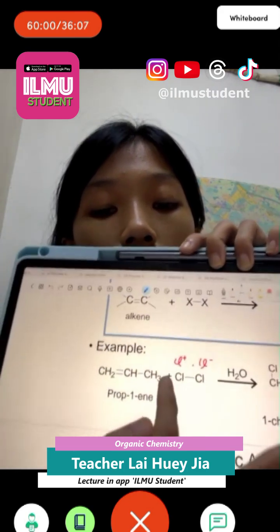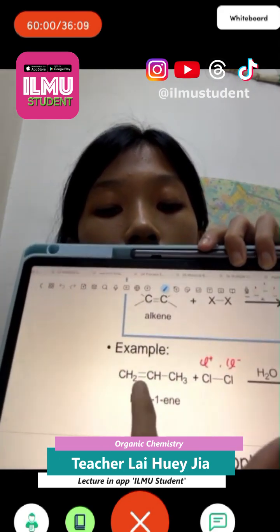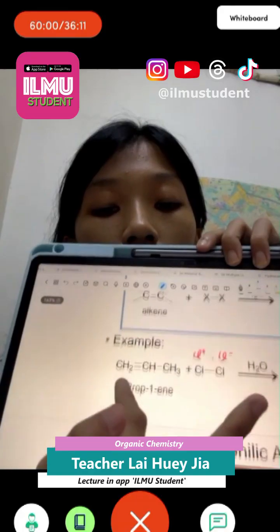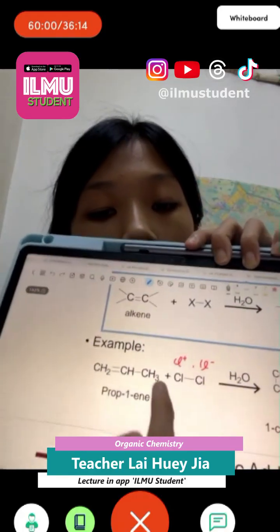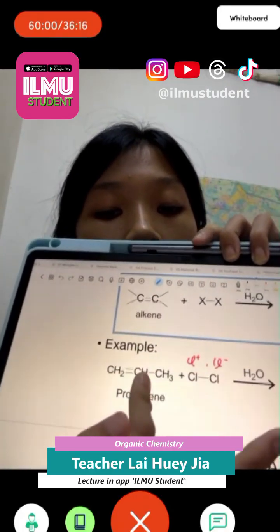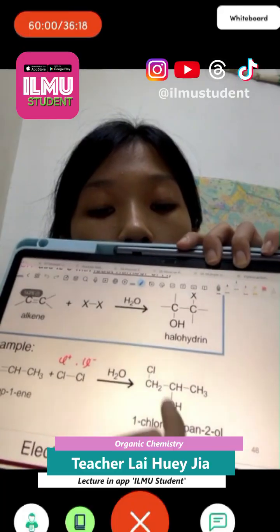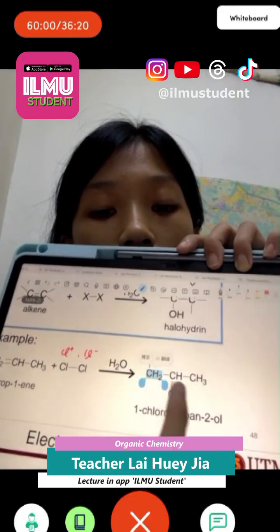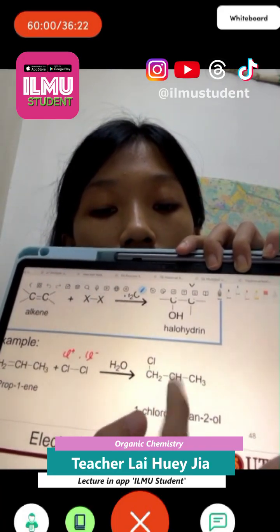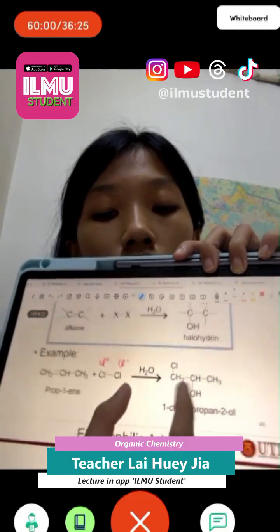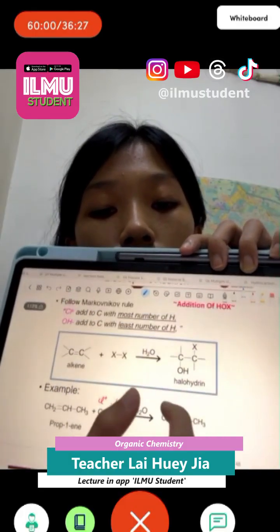Cl will go to the C with higher H, so the Cl will bond here. The other OH will go here. So you can see we will form Cl here and OH here, after the double bond, right? Adding these two things. So be careful, because it's quite similar to the addition of water.